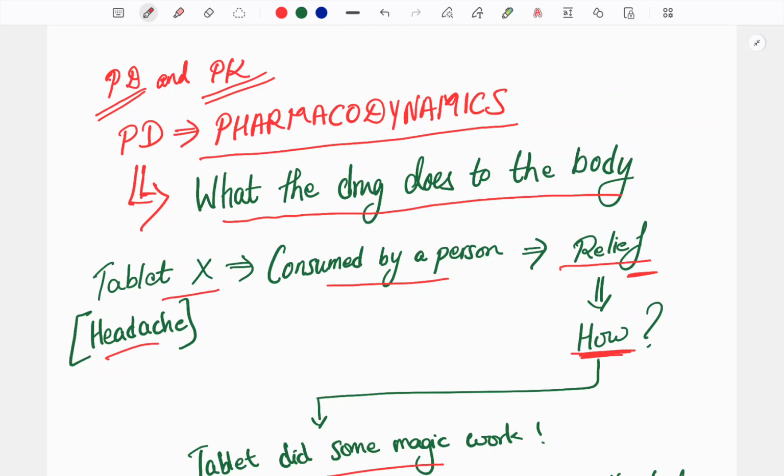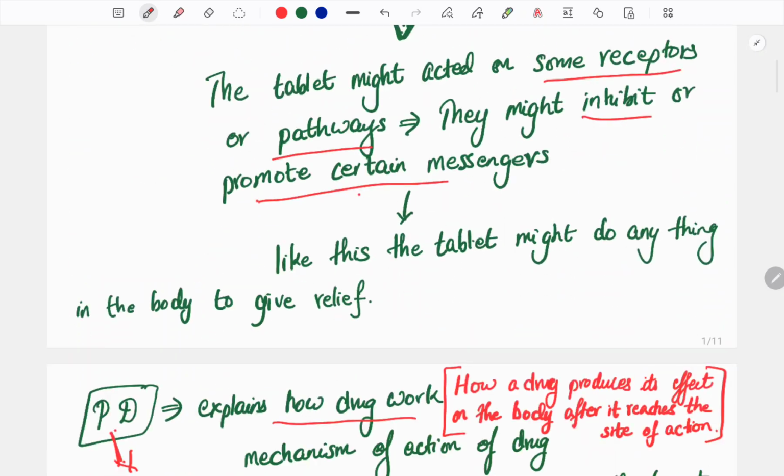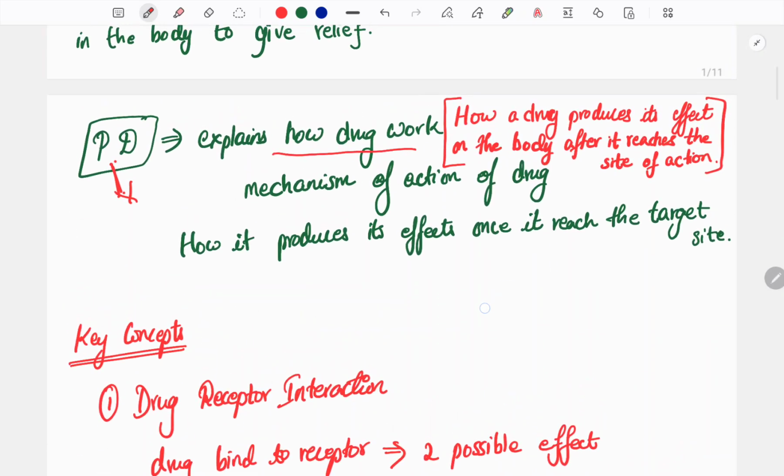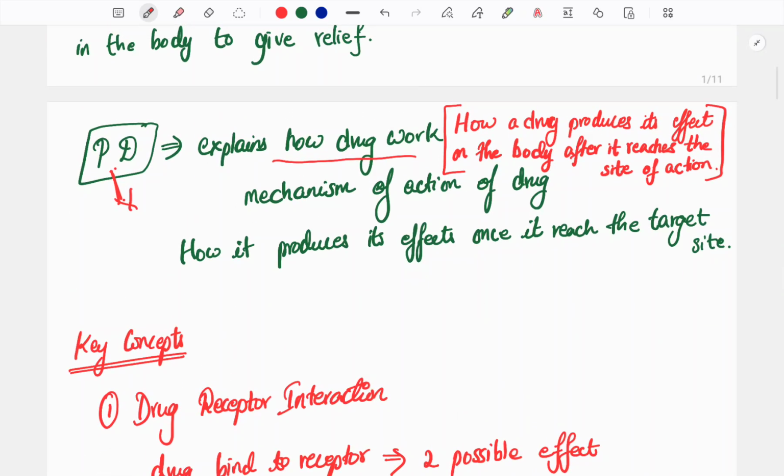Simply, pharmacodynamics is the study which says what the drug does to the body. In it we also learn how the drug works, the mechanism of action of the drug. The drug has some mechanism: it will act on certain pathways and certain receptors, and as a result of that mechanism of action we get the effect.